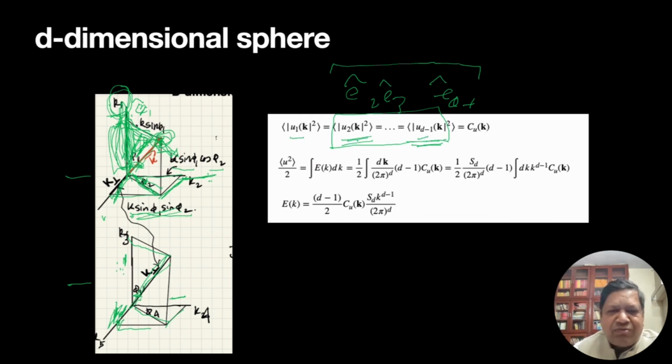If I take the mod square, then I'll get the correlation of the component. So this is U1 mod square, which I can call C1 of k. This is C2 of k, C3 of k, and so on. We make a notation called Cu of k. For isotropic flows, which will be assumed for this lecture, all the components have equal energy. So U1 squared, U2 squared, U3 squared, all of them have the same energy, and that is Cu of k.